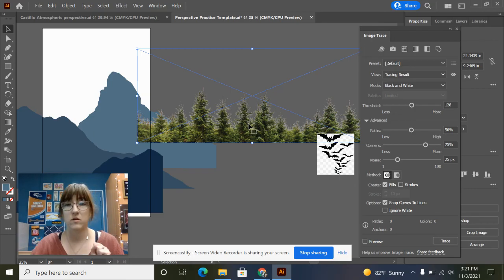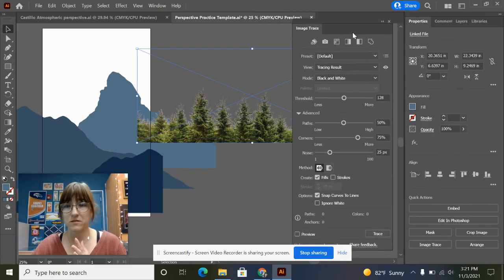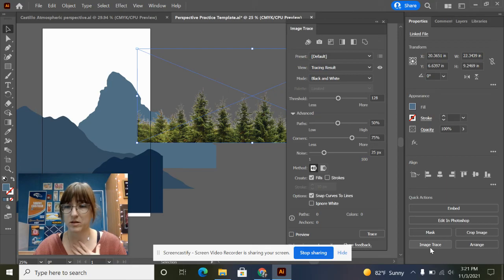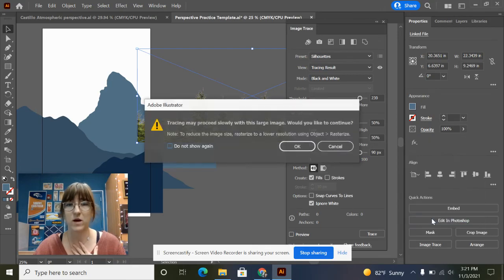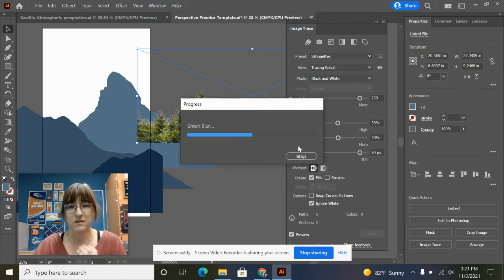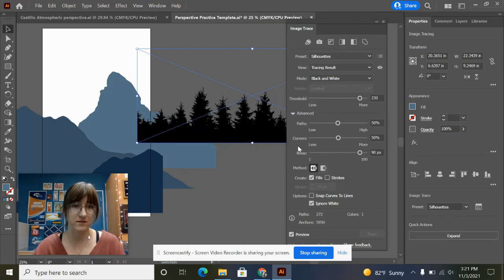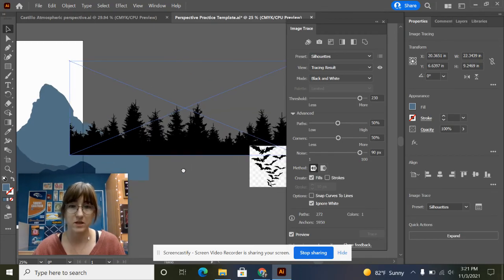Okay, so we're going to do the same process. I'm going to select my trees. I'm going to do image trace, silhouettes. It's going to tell me, hey, this might take a while because you chose a large picture. And I'm going to say, yes, I did, and press OK. It's going to load, and then I'll get a fancy image trace of my trees.